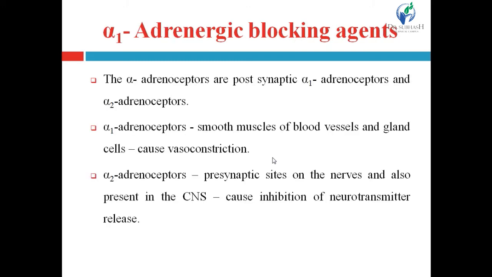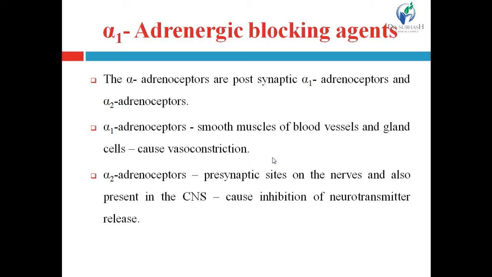The fourth subclass is alpha-1 adrenergic blocking agents. These are the drugs that cause blockage of the alpha-1 adrenergic receptor.